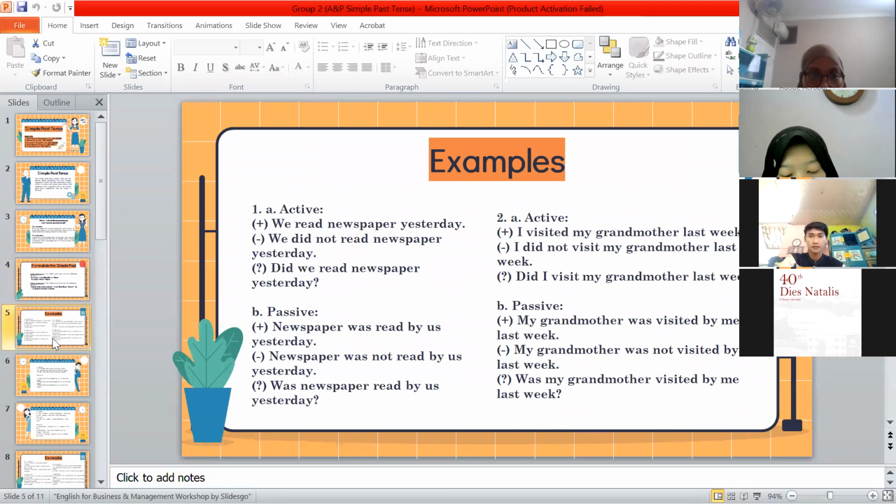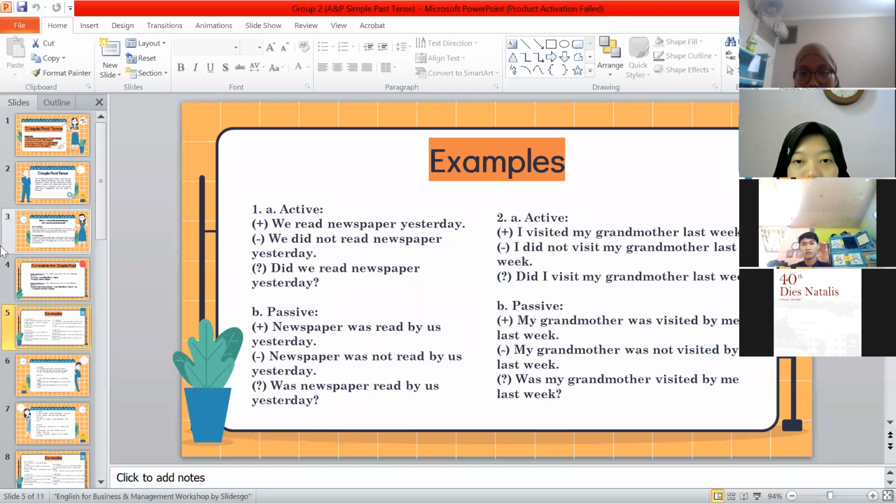Next is an example of simple past tense of the active and passive. First, active. The positive sentence is we read newspaper yesterday, and the negative, we did not read newspaper yesterday. And for the interrogative, did we read newspaper yesterday? And for the passive, positive sentence, newspaper was read by us yesterday. And the negative sentence, newspaper was not read by us yesterday. And for the interrogative sentence, was newspaper read by us yesterday?